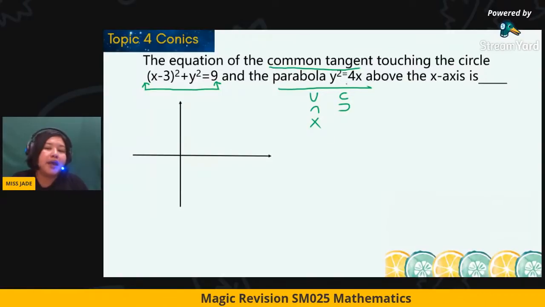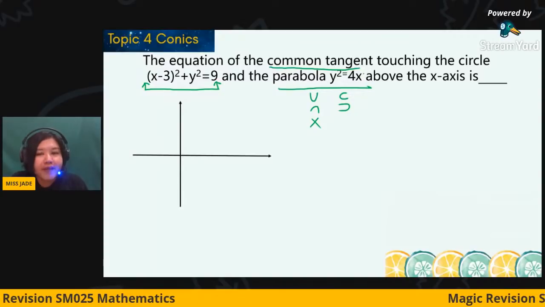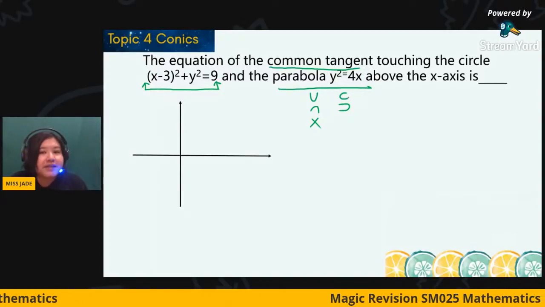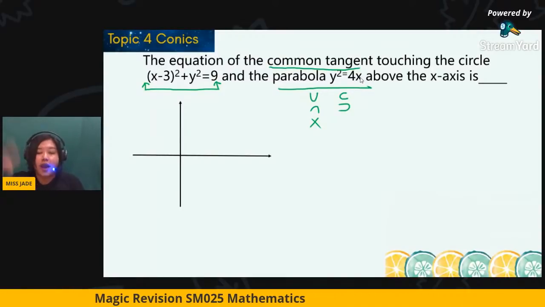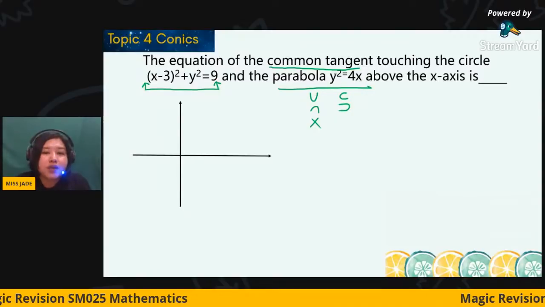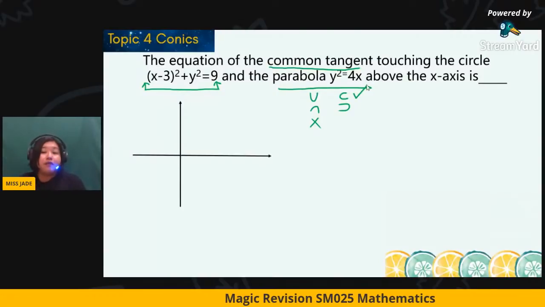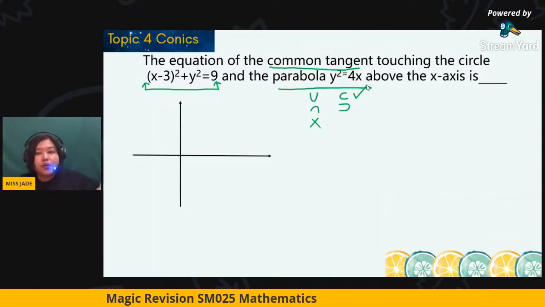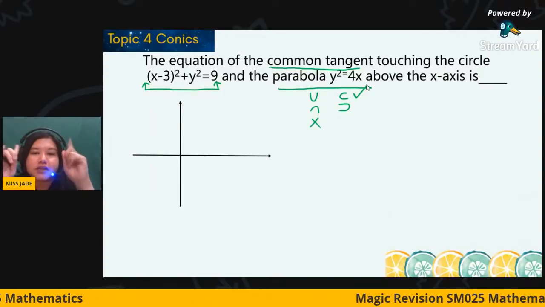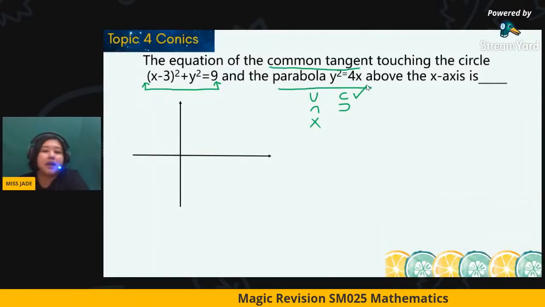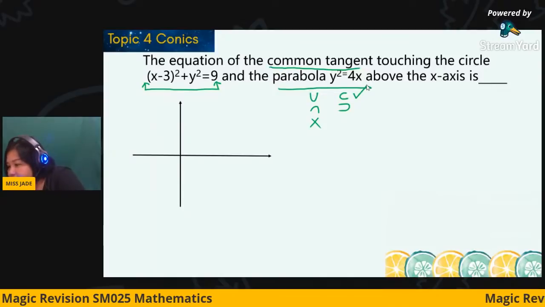Another way you can identify from here: 4x, y squared is always positive, so when x is positive, it should open to the right. Because when x is positive, then you get y as positive. Y squared is always positive, so the 4x is positive. Some of you are using 4p, right? P greater than 0, p less than 0. When you are blur, you already forget about p, right? Then we use logic thinking. Okay, so are you able to illustrate it? How many of you are able to illustrate it?